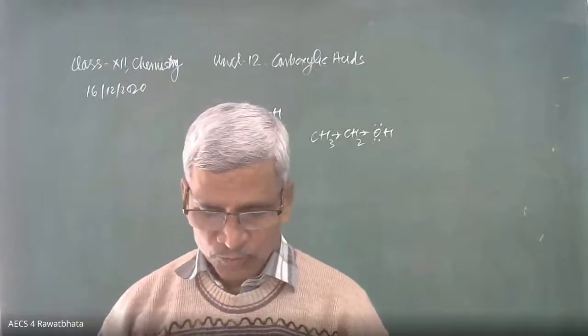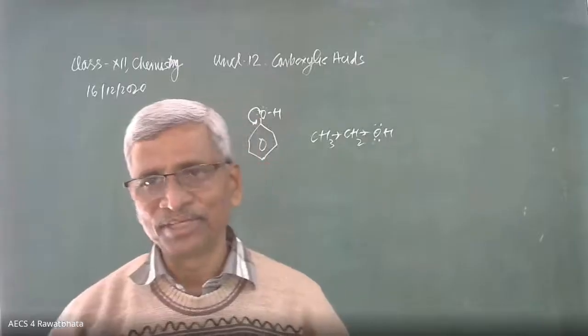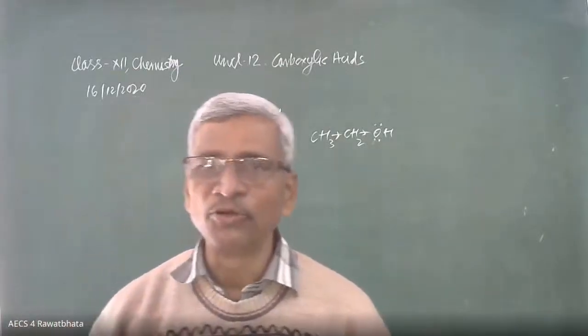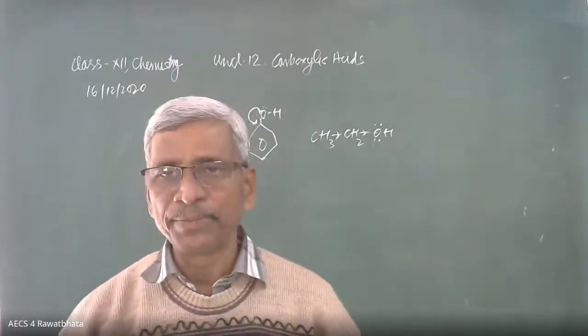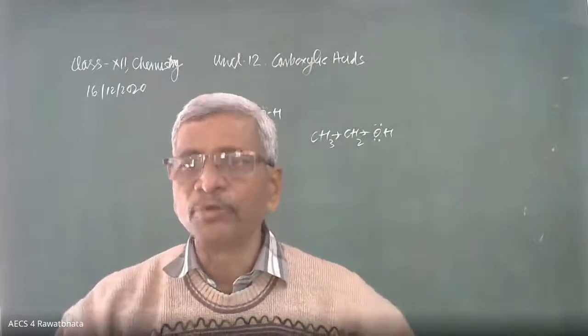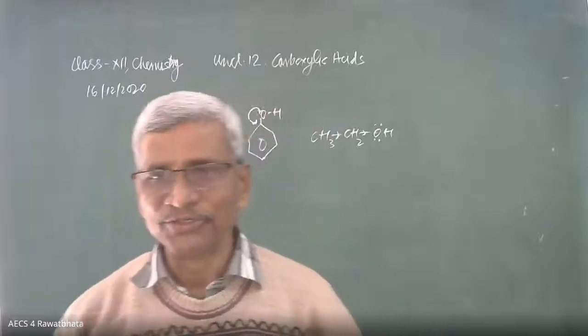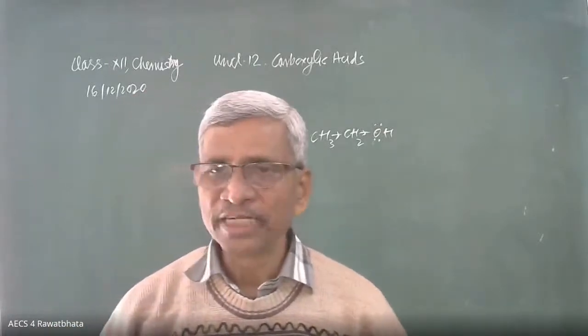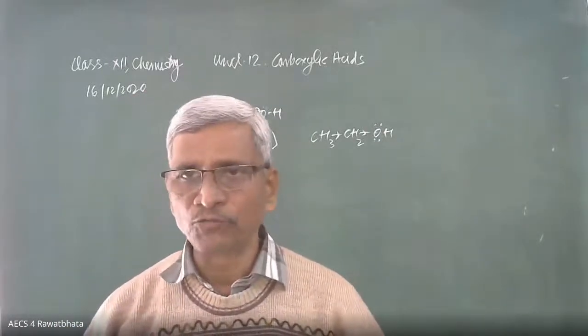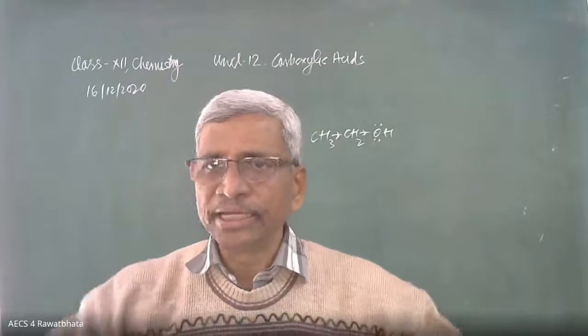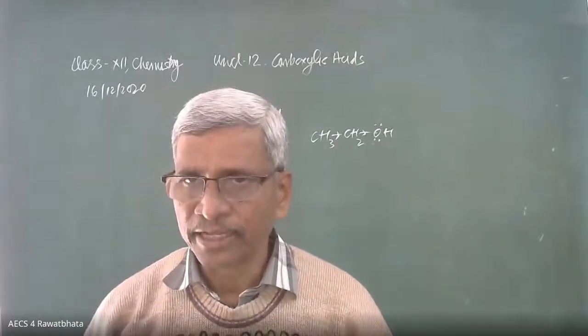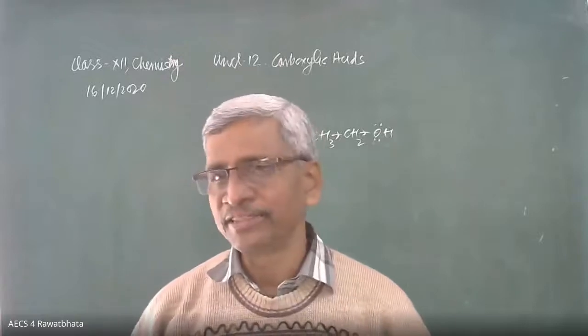Why is it so? Intramolecular hydrogen bonding. Yes, beta. This is because of the intramolecular hydrogen bond, whereas para-nitrophenol has intermolecular hydrogen bonding. Good. If the question is, which one has a higher boiling point, ortho-nitrophenol or para-nitrophenol, they are kept separately. Which has the higher boiling point out of these two? Para-nitrophenol has the higher boiling point.